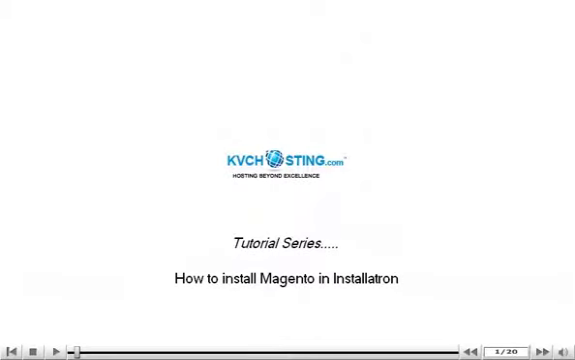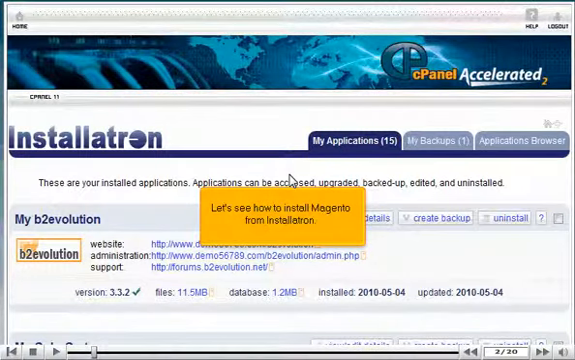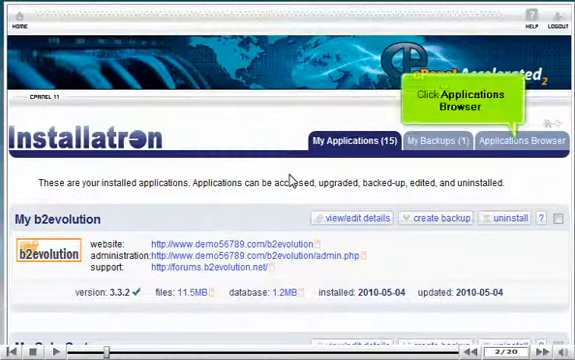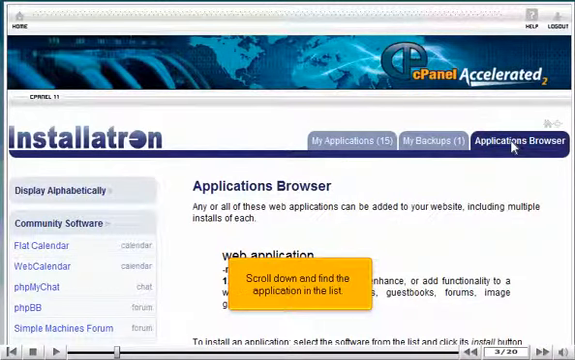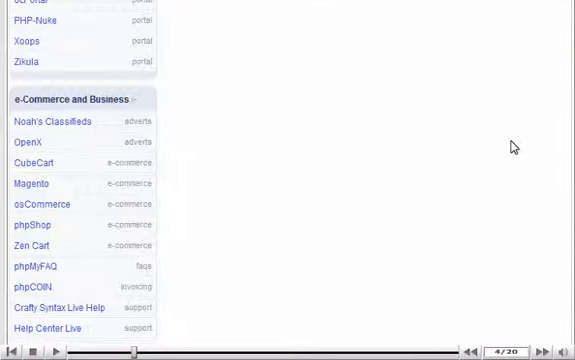How to install Magento in Installatron. Let's see how to install Magento from Installatron. Click Applications Browser. Scroll down and find the application in the list. Choose Magento.